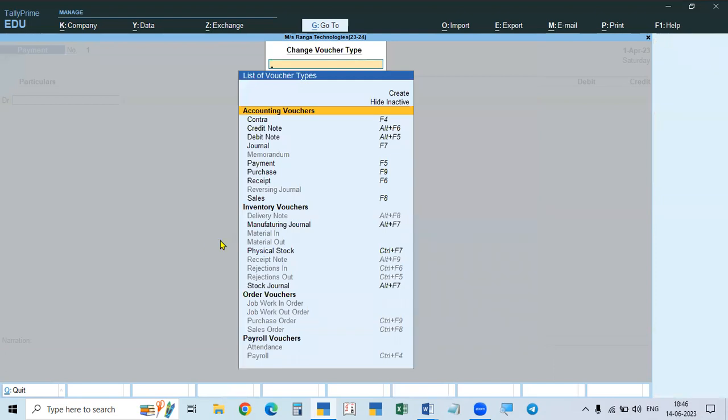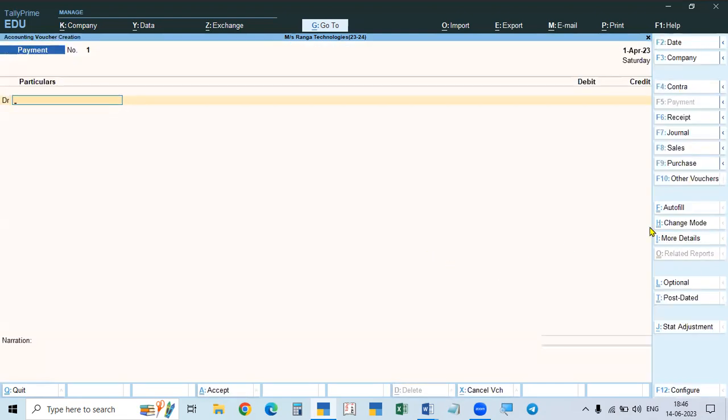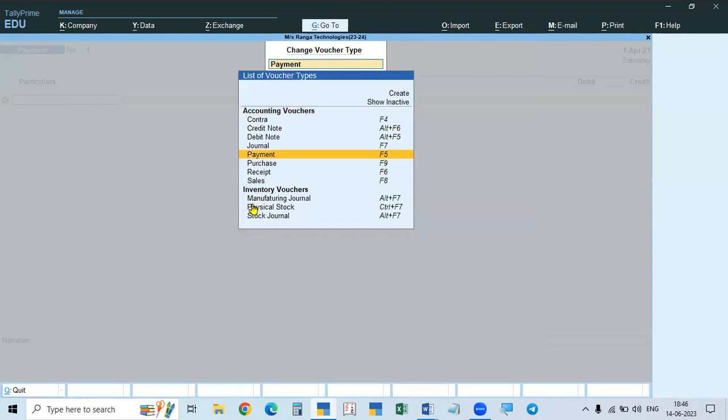Now see, manufacturing is activated. Now you can see here in the manufacturing inventory vouchers, manufacturing journal has come. Manufacturing journal is Alt F7. Stock journal is also Alt F7. So both are the same, but in this case we have to select.